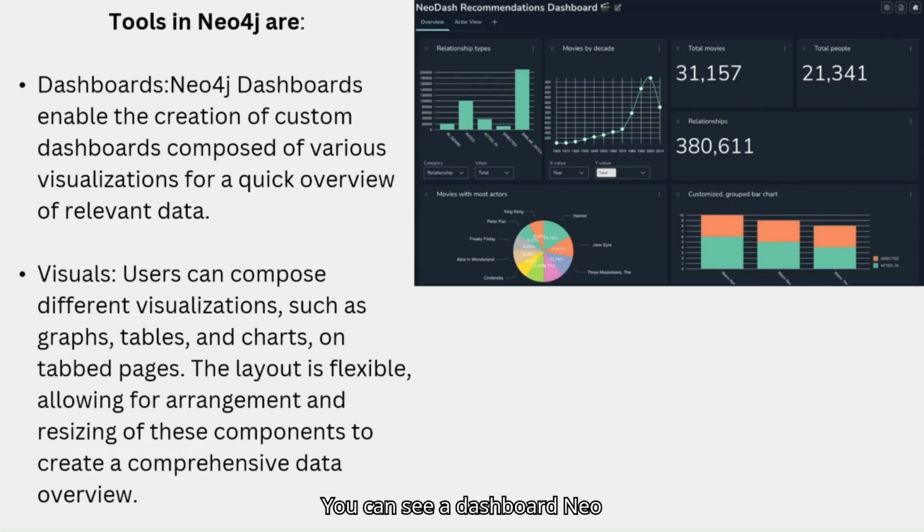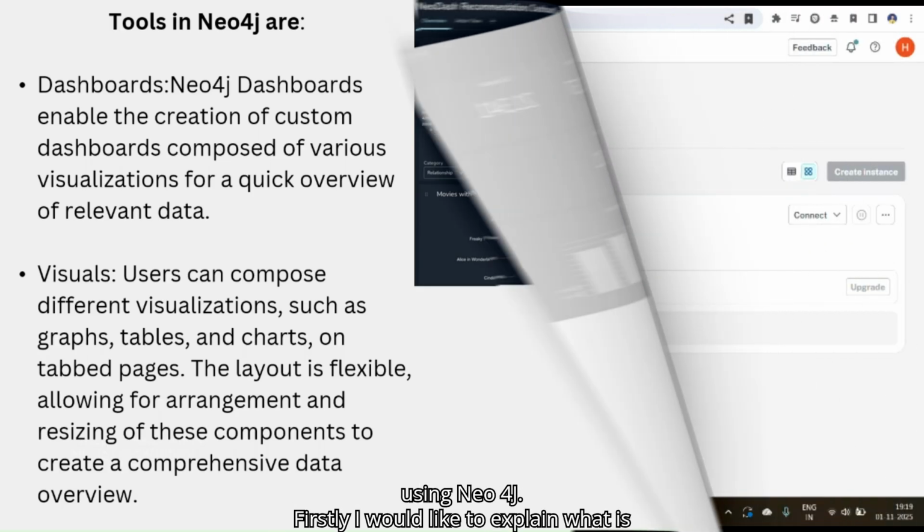You can see a dashboard. Neo4j dashboard enables the creation of custom dashboards composed of various visualizations for a quick overview of your data. Users can compose different data visualizations such as graphs, tables, and charts. As you can see in this image, this layout is flexible, allowing for arrangement and resizing of these components. This provides business analytics.